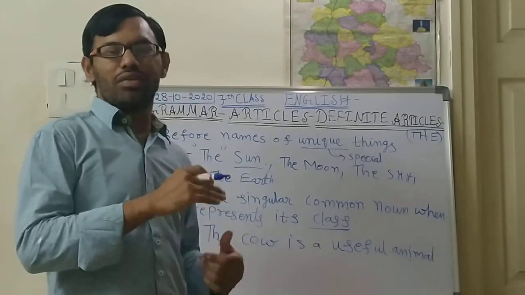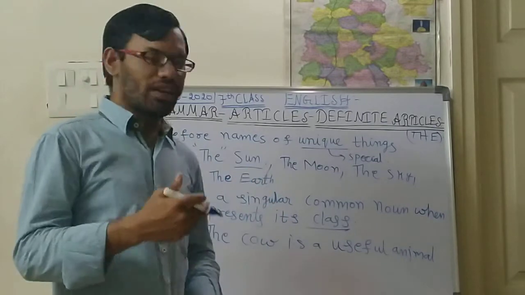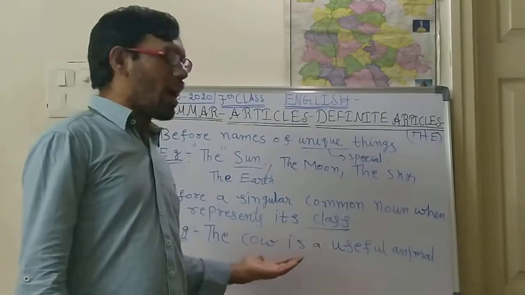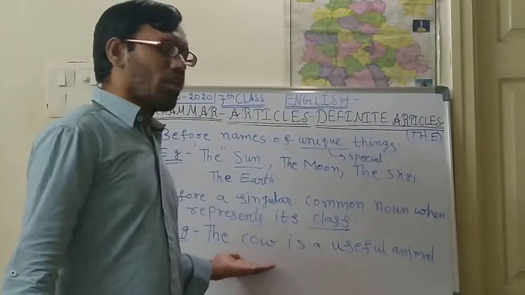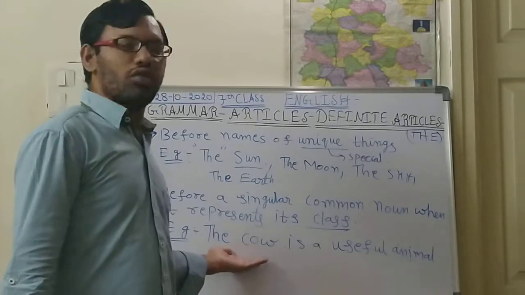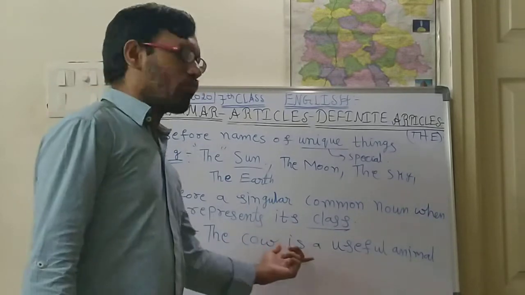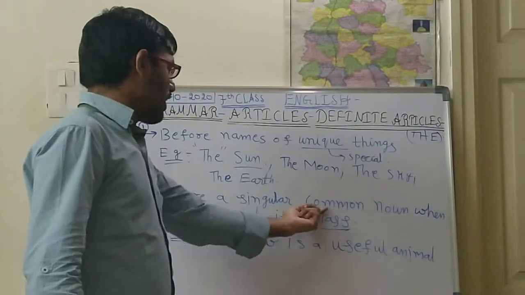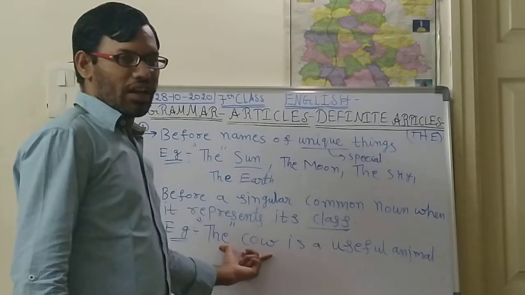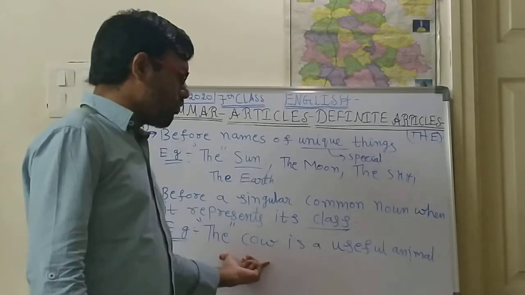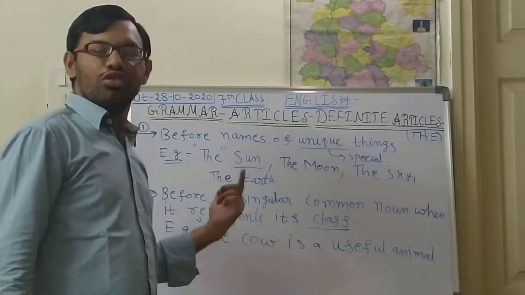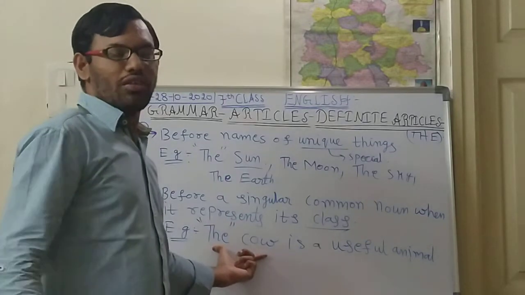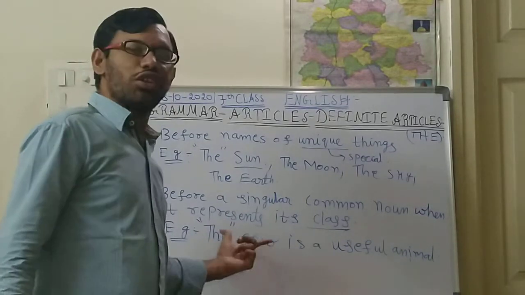The cow gives milk, it eats grass, it is one of the worshipped, one of the sacred animals. We do puja to the cow. That's why we say the cow is a useful animal. So here, children, before a singular common noun: cow is a singular, common noun. The cow is a useful animal means all the cows are useful. Whatever the cow is, the cow is a useful animal.